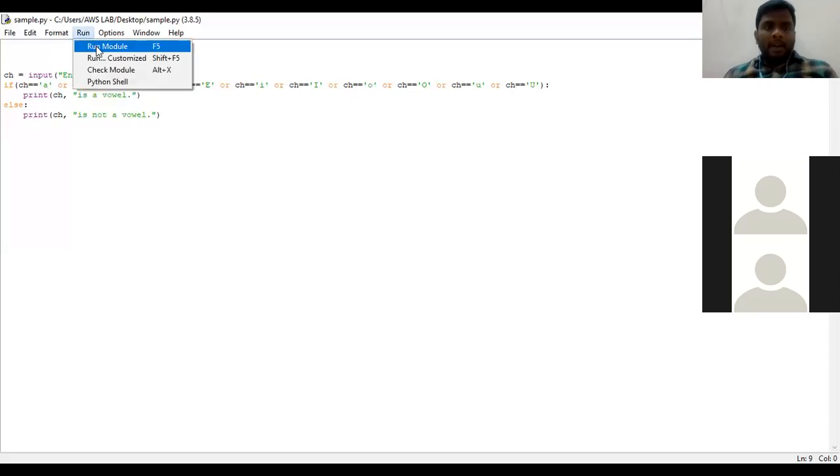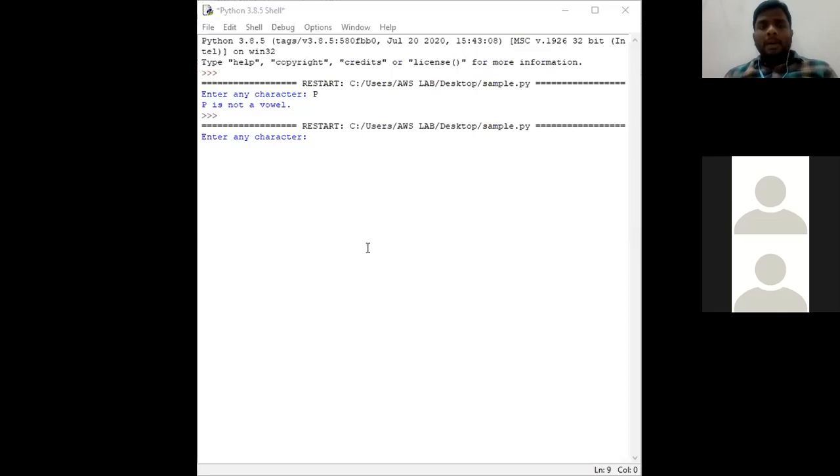Suppose I change the character now. I go to the program again and execute it again, run module. Now we shall change the alphabet. I am giving capital I, the uppercase letter I. So now the output is: I is a vowel. So the main point and my intention in this program is that in an if we can give n number of conditions.